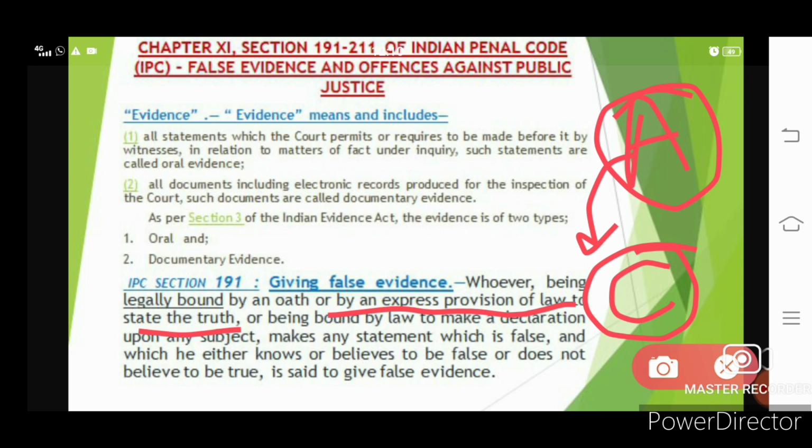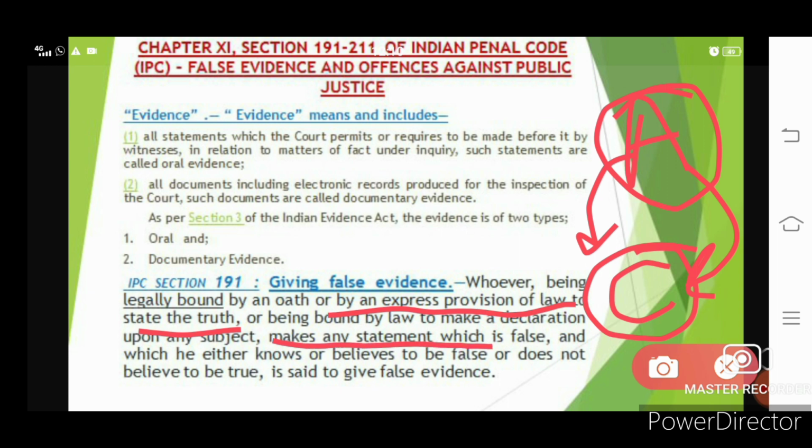So person A had promised that the declaration upon the subject made by him is always a true statement. He promises this to the court.